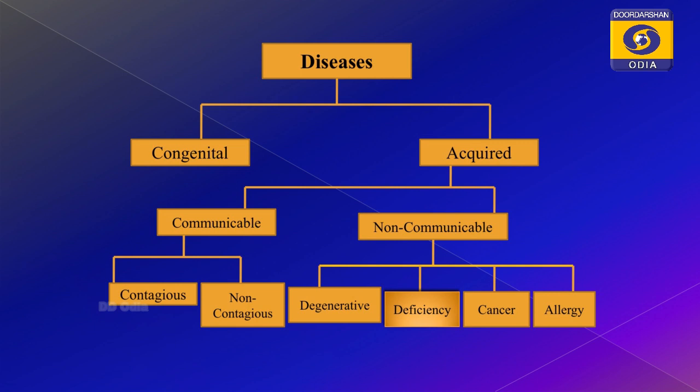Similarly, when we are discussing non-communicable diseases, it may be degenerative, deficiency, cancer, or allergy. Do not worry, we will discuss one by one which are the degenerative diseases, what is cancer, which of the following are congenital diseases. No problem.